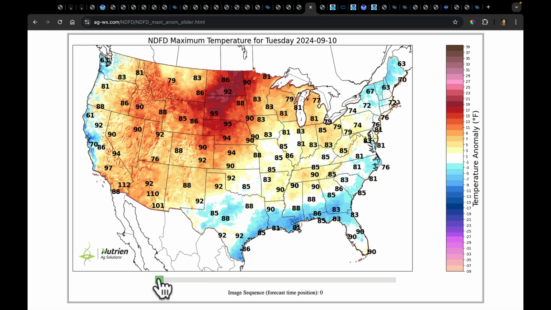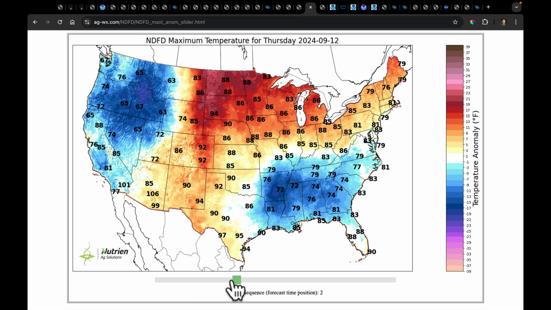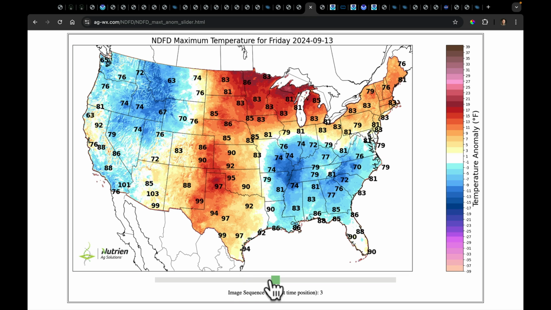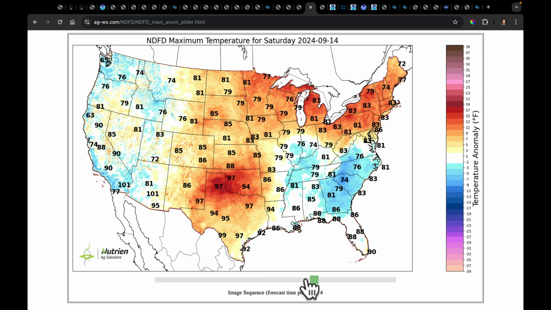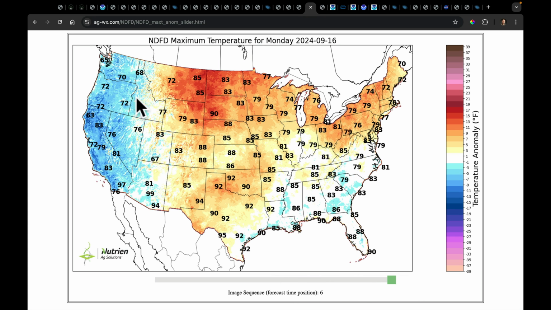Here's Tuesday's highs. Getting into Wednesday, a lot of cloud cover cooling things off, trough in the northwest. There's Thursday, Friday, cloud cover, trough, pinched in between, a lot of heat. Saturday into Sunday and Monday. This is when the next trough will be coming along the west coast.